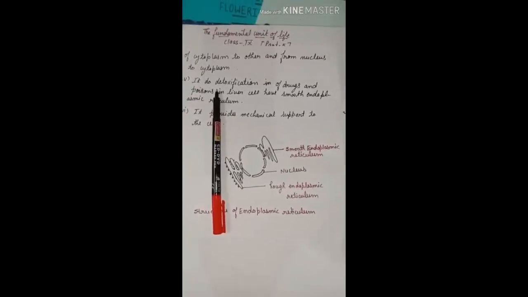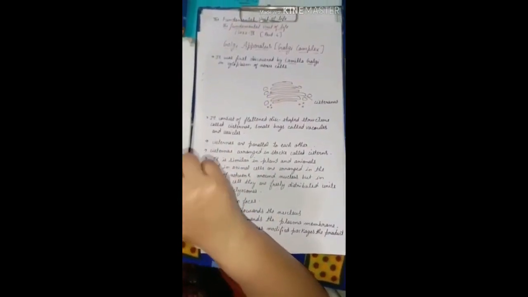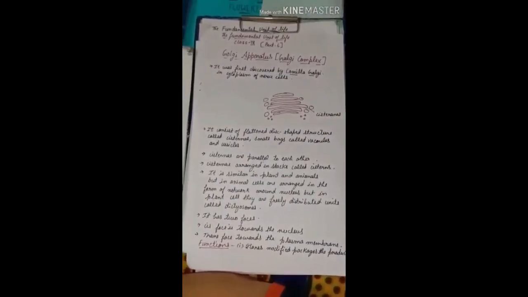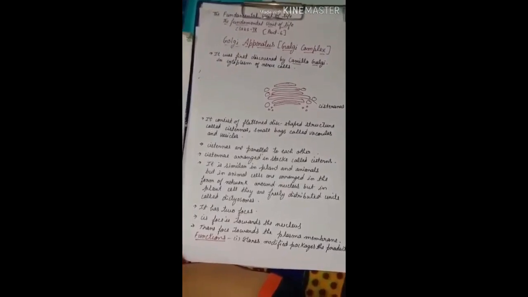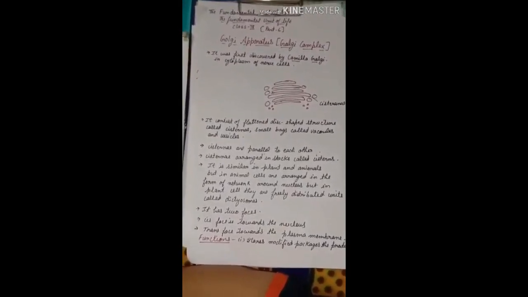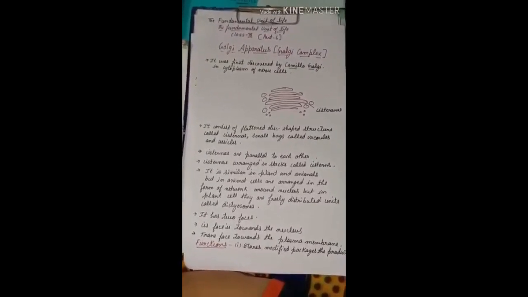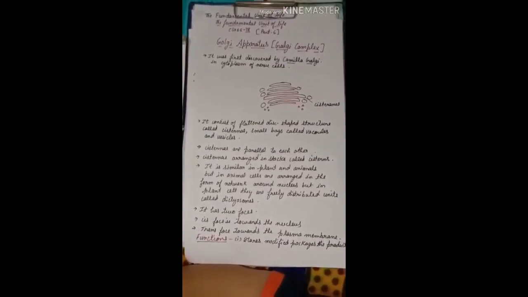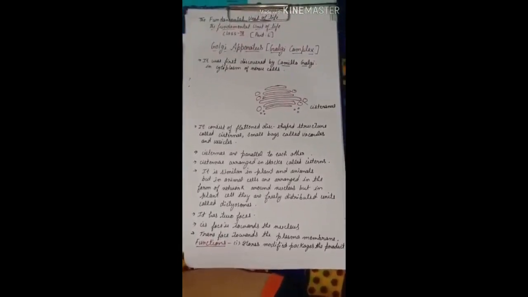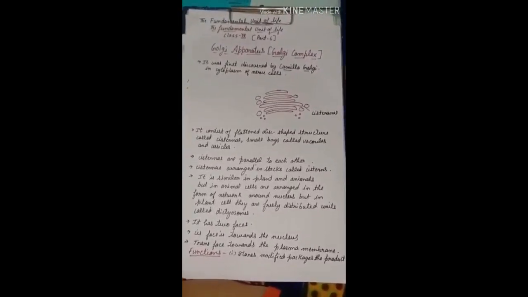Hello students, we had started the chapter Fundamental Unit of Life, and in many parts we have discussed many cell organelles. Today we are also going to continue with the same. The important cell organelle that we are going to start today is the Golgi apparatus, or we can also say the Golgi complex.